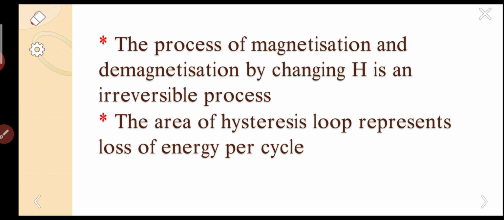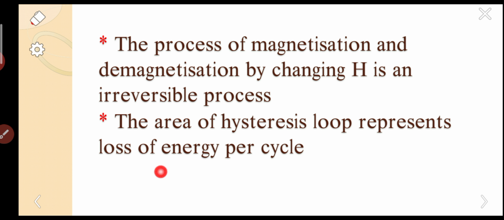Generally the frequency of that cycle is 50 Hz. That means per second the domains are changing 50 times. Whenever the domains are changing, there is friction between the domains. Due to the friction, heat is generated, and that heat is nothing but the loss of energy.